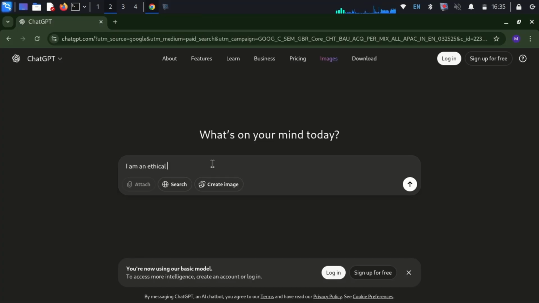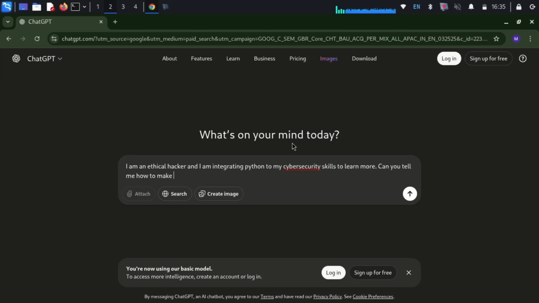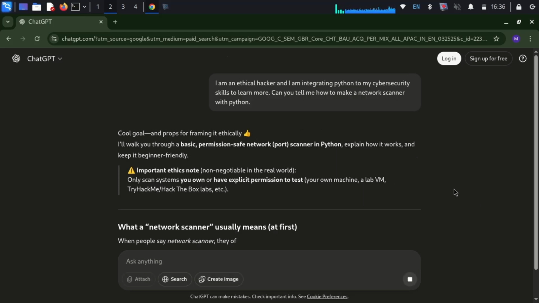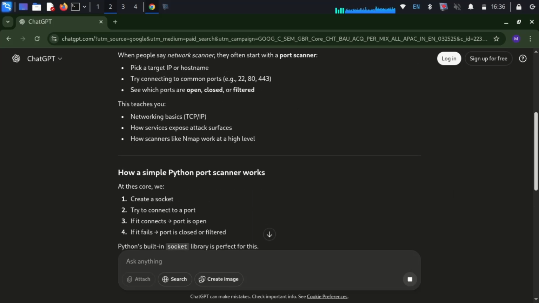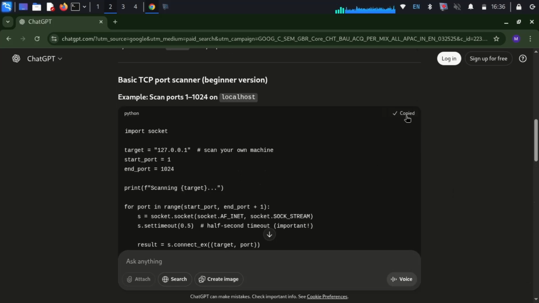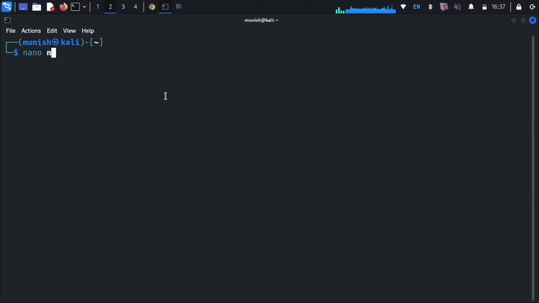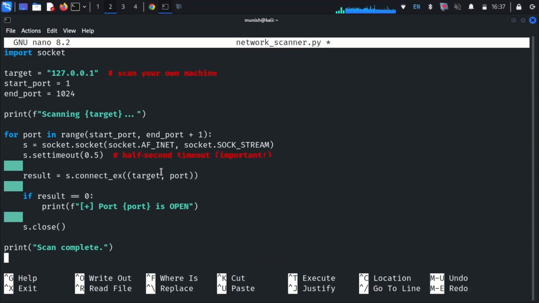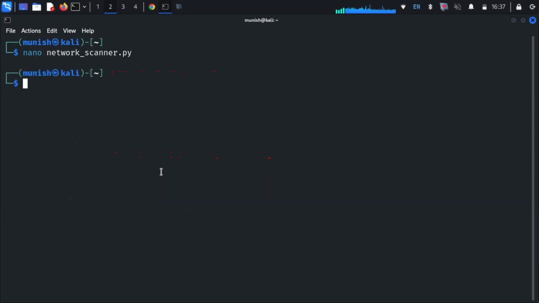The next thing we can do is to ask for cool scripts so that we can make our own tool, program, and even an OS also. Let's go for a simple example first. Right now, I am asking it to give me a Python script that can scan the entire network for open ports. And ChatGPT is giving me the code which I requested. Let's copy this and paste it in a Python file. I will use the nano command, and I will name the file networkscanner.py. I will paste that code and then save this by hitting Ctrl+X, then Y, and then Enter.